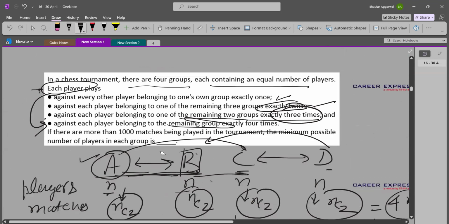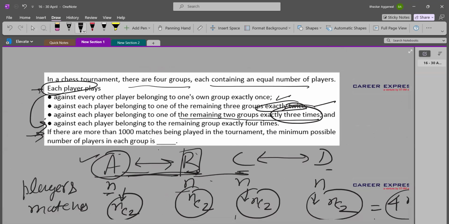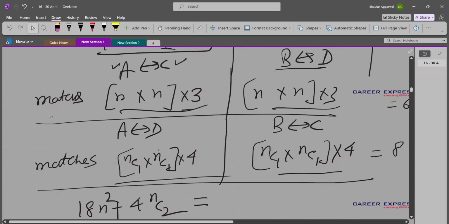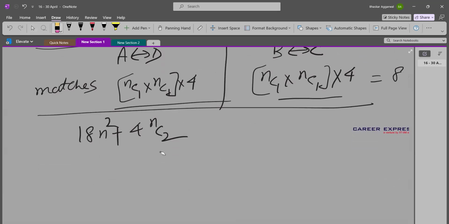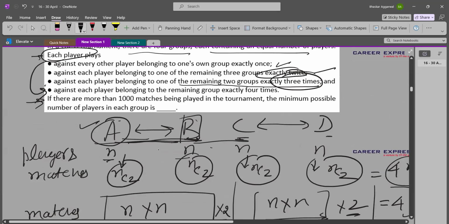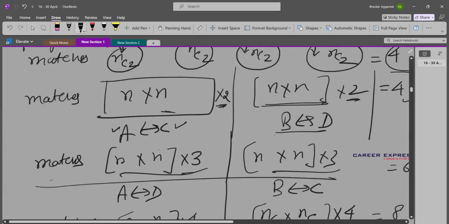Now the last line of the question says, if there are more than 1,000 matches being played in the tournament, what is the minimum value of the number of players in each group? So we want the minimum possible value of n. So this number has to be more than or equal to 1,000. The number of matches are more than 1,000.